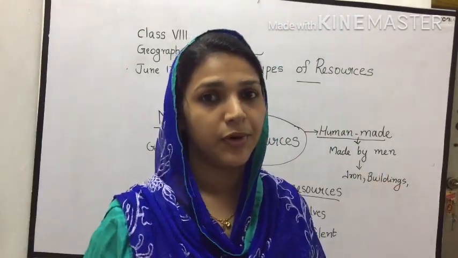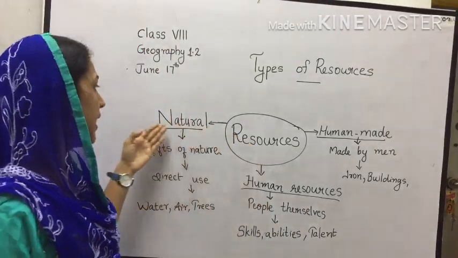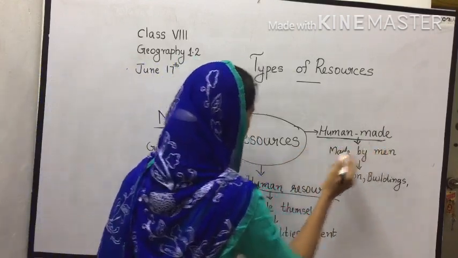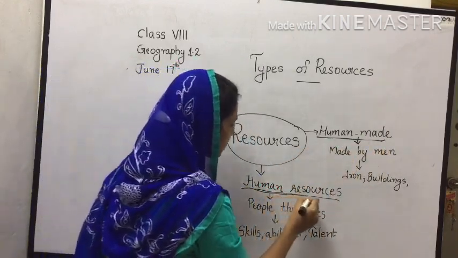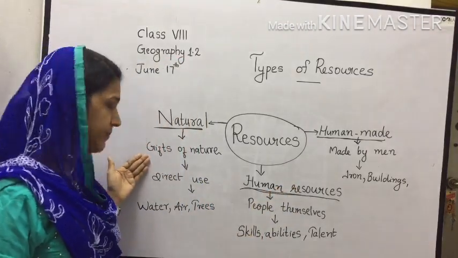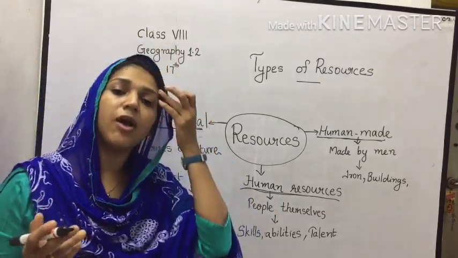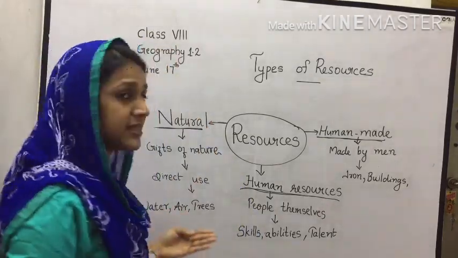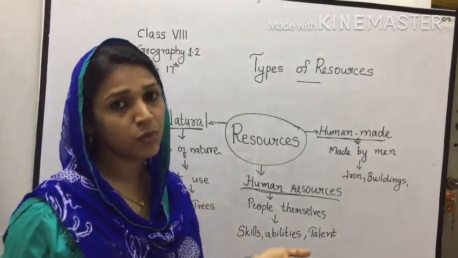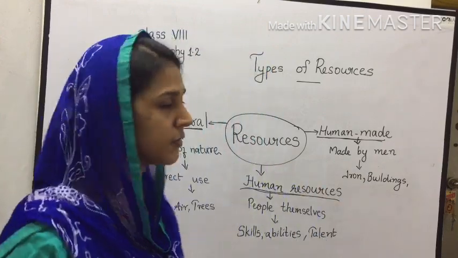Now look at the board. The resources can be categorized into three: natural resources, human-made resources and human resources. Natural resources are gifts of nature. They are of direct use. We can use them without any alteration. Examples are water, air, trees, vegetables, fruits, whatever it is. You can find more examples on that, right?